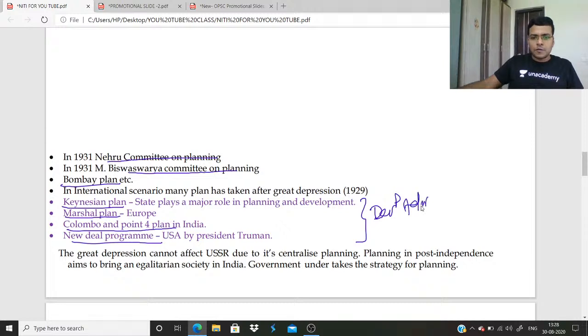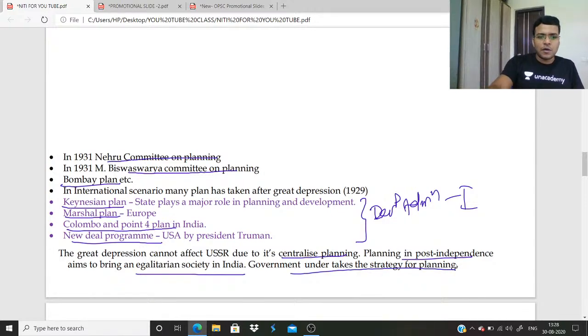Development Administration paper 1. In Development Administration paper 1, you are going to read about all these things. Colombo and Point 4 Plan, New Deal Program, Marshall Plan. Clear? So the Great Depression could not affect USSR due to its centralized planning. Planning in post-independence India aims to bring an egalitarian society. Government undertakes the strategy for planning.